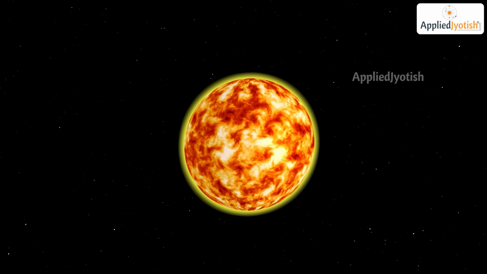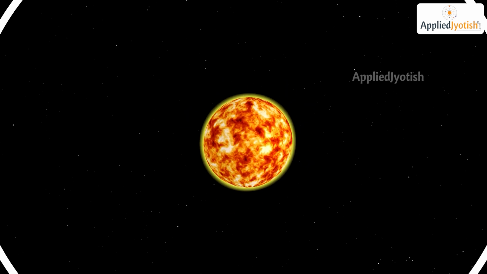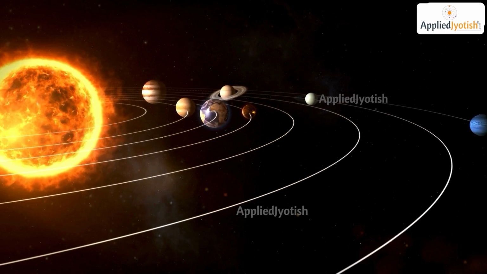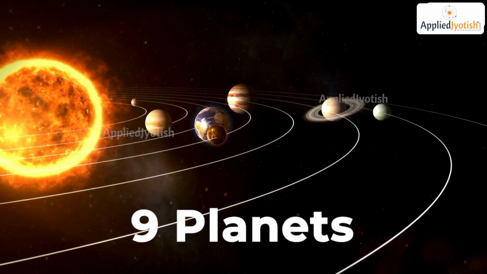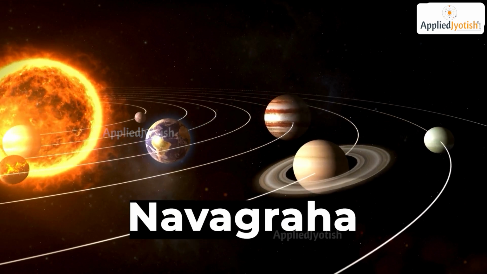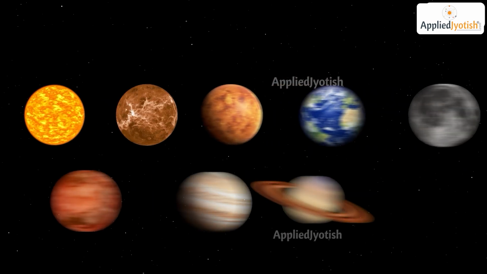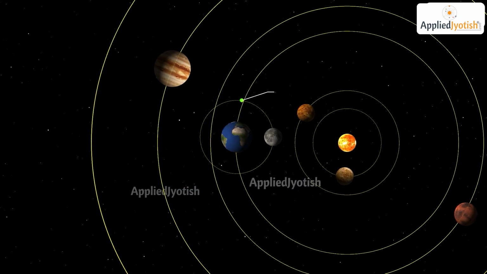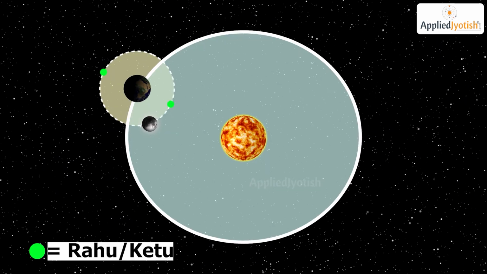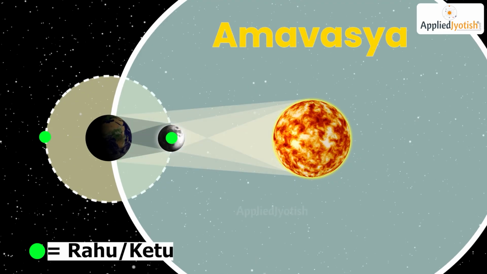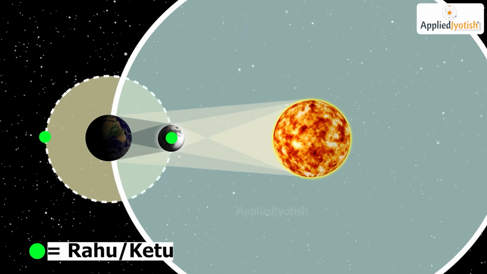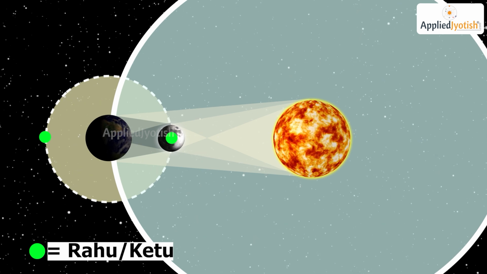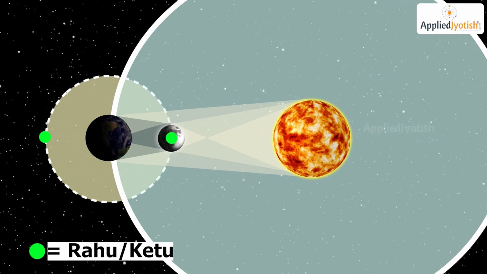In Vedic astrology, among the 9 celestial bodies or Navagrahas, there are 2 shadow planets, Rahu and Ketu. In the previous class, while explaining the difference between the 9 grahas of Vedic astrology and the English term planet, I had mentioned Rahu and Ketu. I had also explained that many people express doubt about the existence of Rahu and Ketu. However, in Indian astrology, both of these are considered shadow planets.